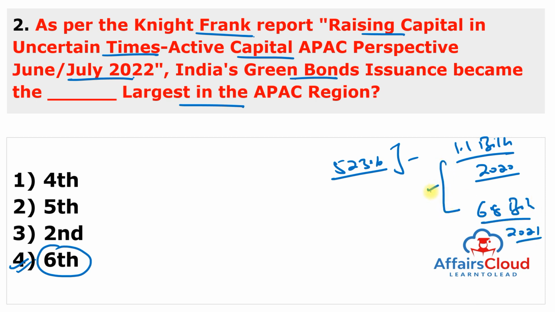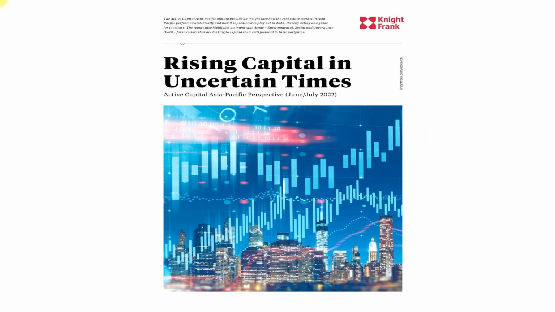This is the rise of India's green bond issuance, and India now ranks the 6th largest country in the Asia Pacific in terms of the total amount of green bonds issued in 2021. Green bonds are like investment in the green projects. So you can see here, Raising Capital in the Uncertain Times, Active Capital Asia Pacific Perspective, June-July 2022, and this is released by Knight Frank.